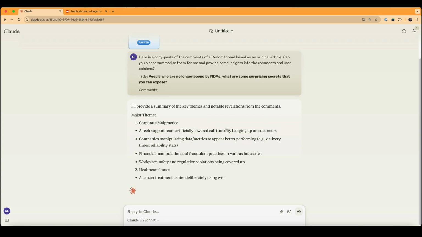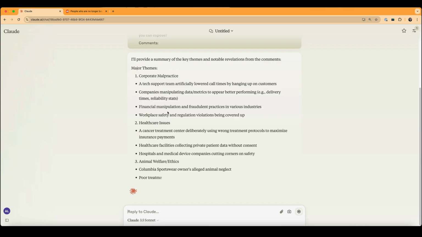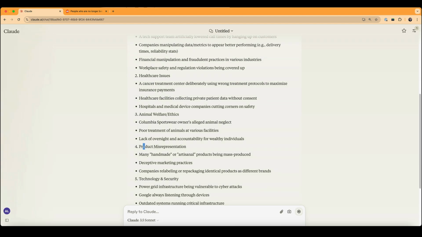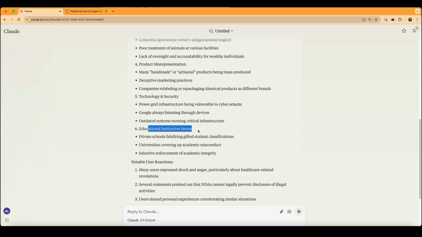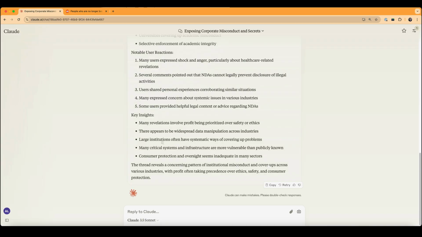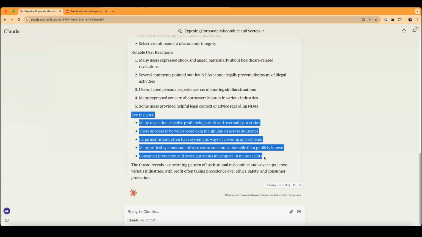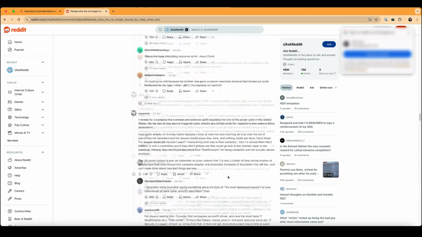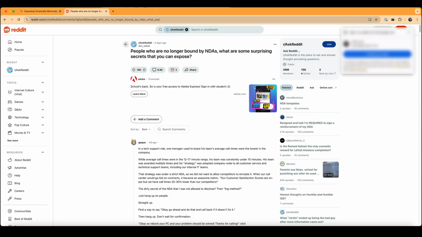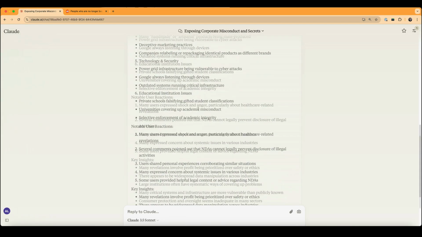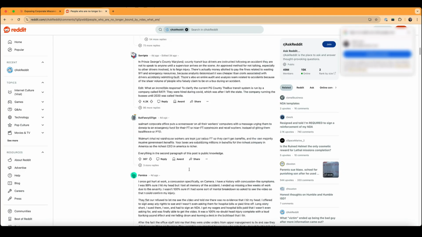All right, here are the key themes from the comments. Corporate malpractice, healthcare issues, animal welfare and ethics, product misrepresentation, technology insecurity, higher education issues, notable user reactions, and key insights. This is pretty on par for Reddit. This is how the Reddit hive mind tends to think. But what's interesting is we basically took, I don't even know how many comments this is, it's a lot. And AI will do the content analysis for us and provide the major themes. And obviously we can ask follow-up questions on specific parts of this and then go reference the original comments as well if we want.